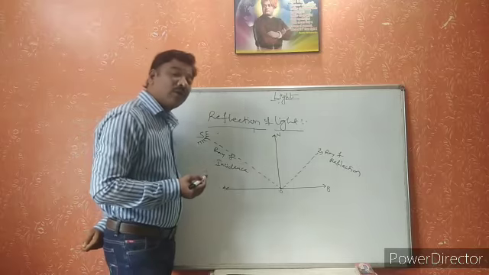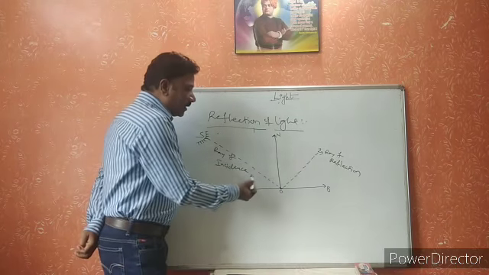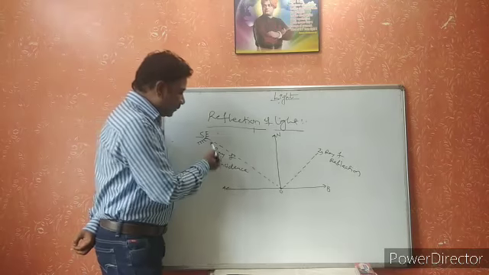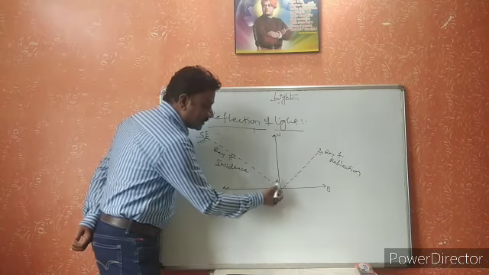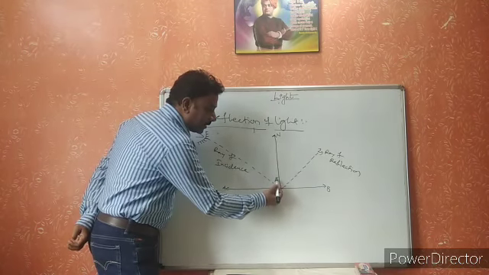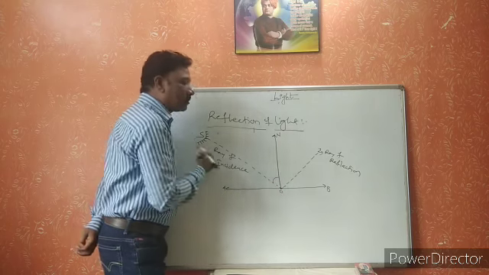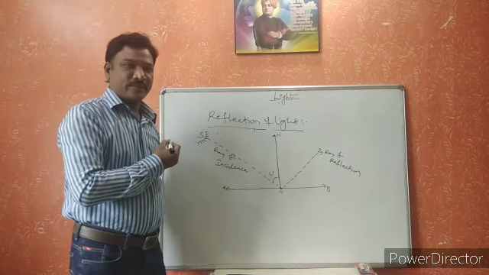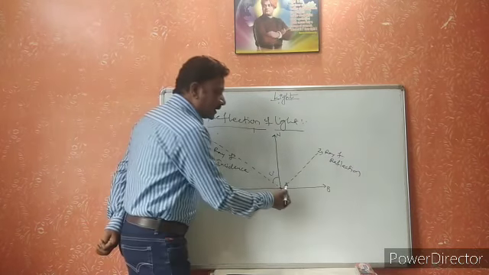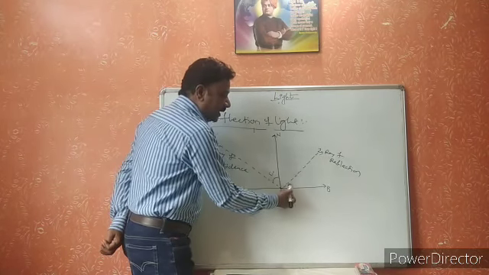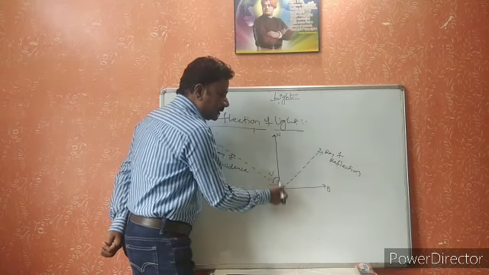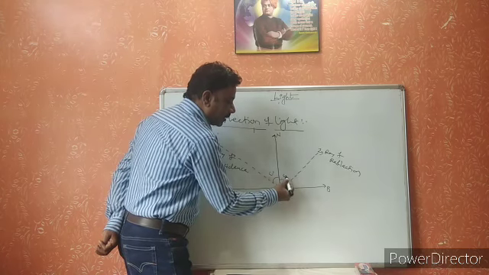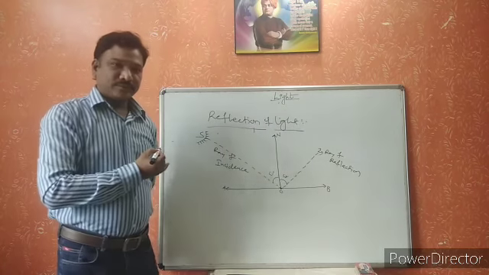Further, we have a rule. For example, if we take this normal line and this ray of incidence, the angle between the ray of incidence and the normal line is called the angle of incidence. And if you take the ray of reflection, the angle between the ray of reflection and the normal line is called the angle of reflection.